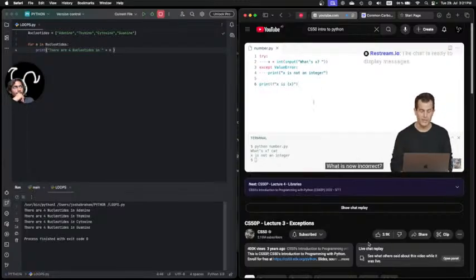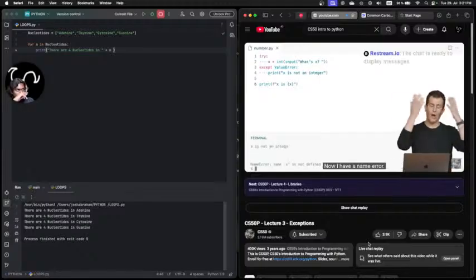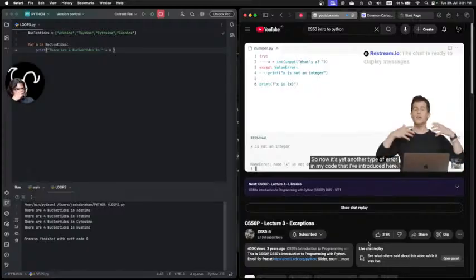Well, let's see. What is now incorrect? Let me go ahead and again run python of number.py, enter. Let me go ahead and do it correctly with 50, and all seems to be well. But again, let's try those corner cases, the zeros, the negative numbers, or in this case, the cat. Let me go ahead and type in cat again, enter. Now I have a NameError. So now it's yet another type of error in my code that I've introduced here.